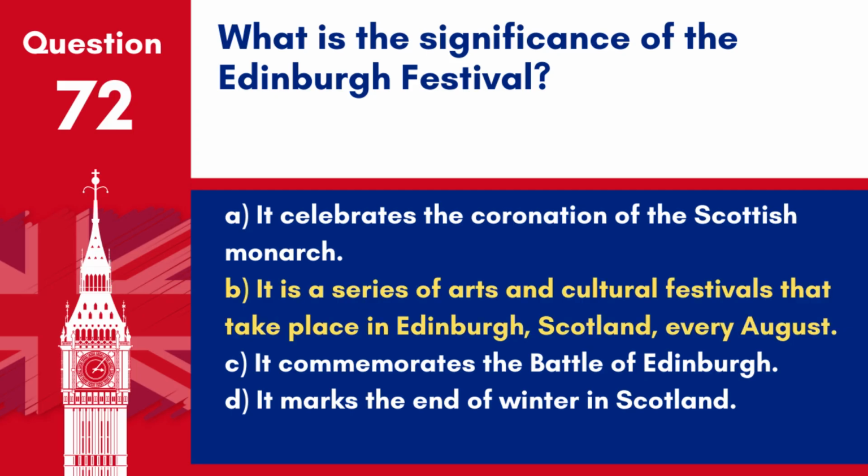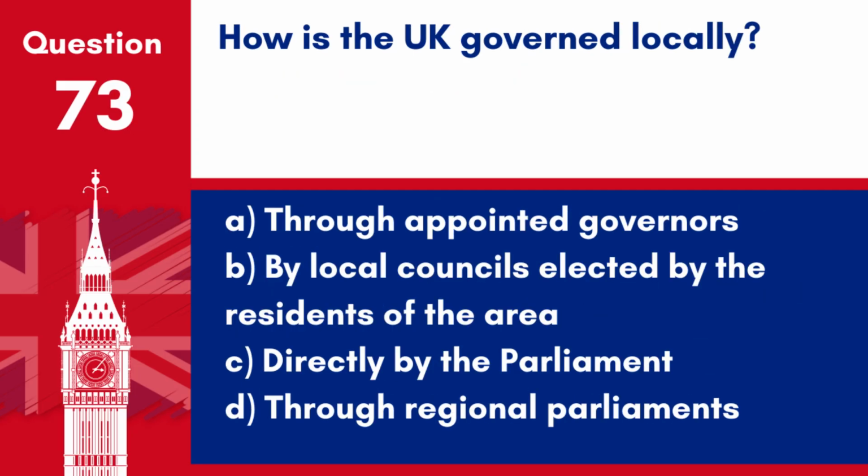Answer: B. It is a series of arts and cultural festivals that take place in Edinburgh, Scotland, every August. The Edinburgh Festival is renowned worldwide, attracting artists and audiences from across the globe. Question 73. How is the UK governed locally?